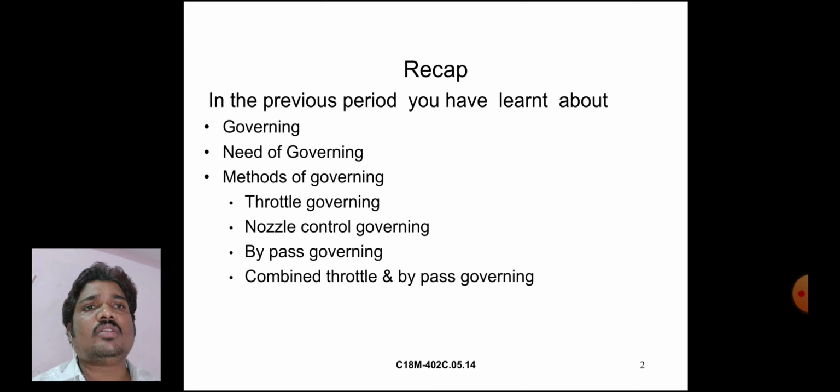In the previous period you learned about governing, need of governing, methods of governing, throttle governing, nozzle control governing, bypass governing, and combined throttle and bypass governing. This topic we learned in the last class.